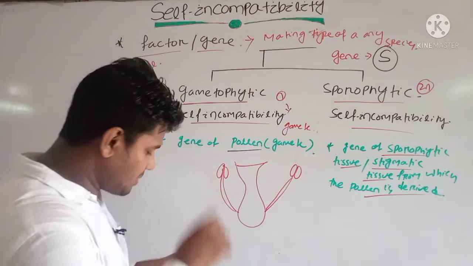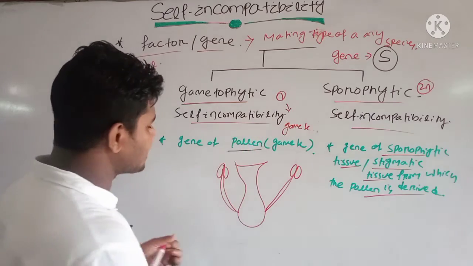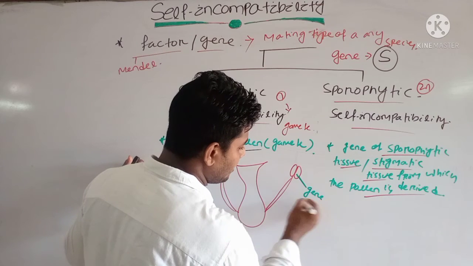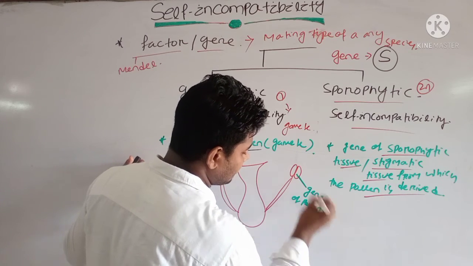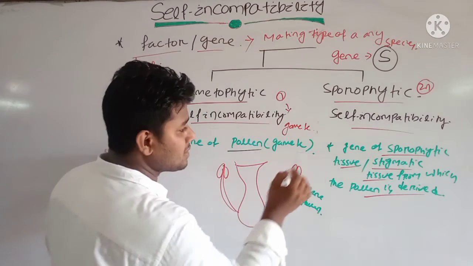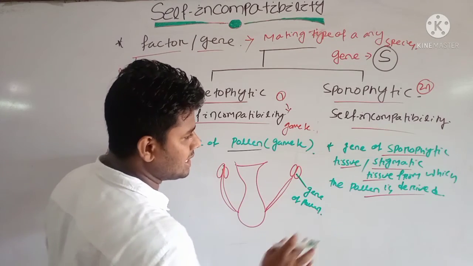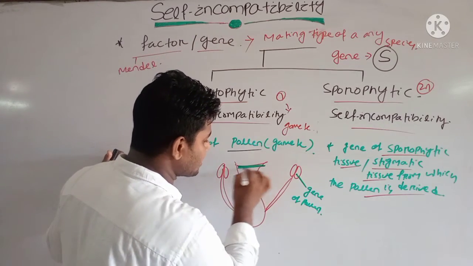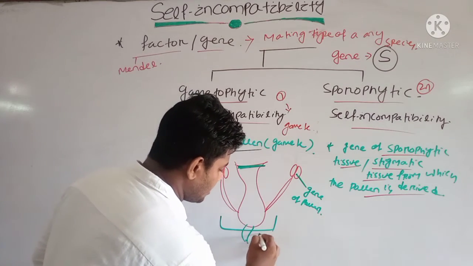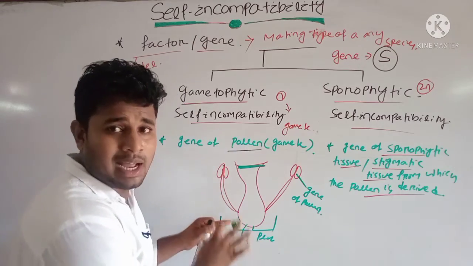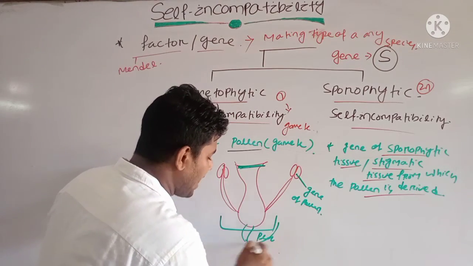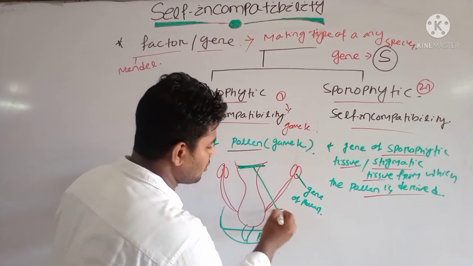But still, if there is gametophytic self-incompatibility, then it is controlled by the gene of the pollen, and this is the gene of the pollen grain, which may be haploid in nature. And in sporophytic self-incompatibility, it is controlled by the stigmatic surface or the plant. It is the plant from which the flower is derived, and if the incompatibility reaction is controlled by the stigmatic surface or the plant itself, then it is called sporophytic.